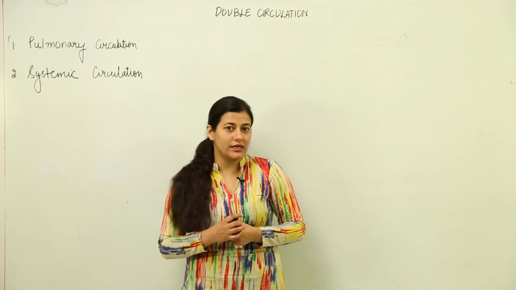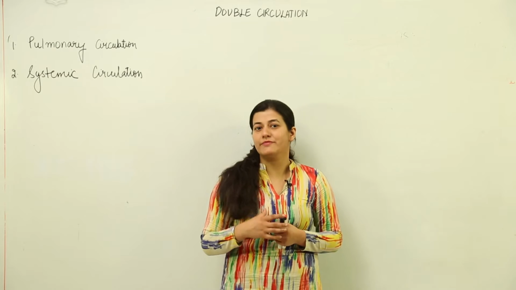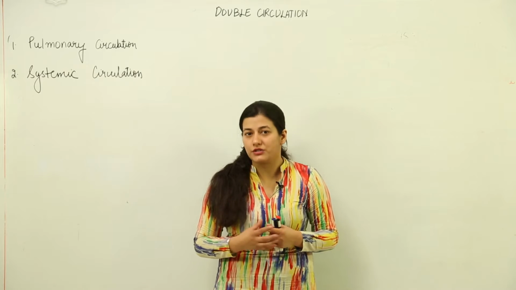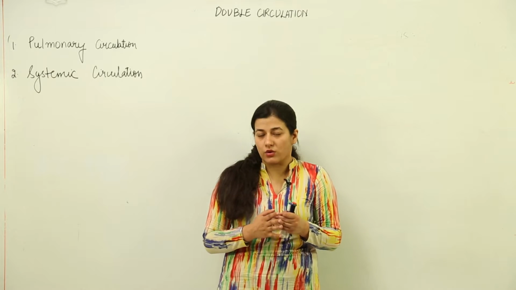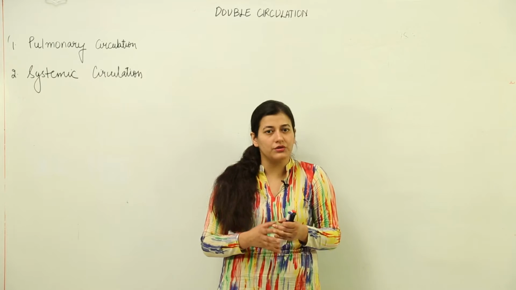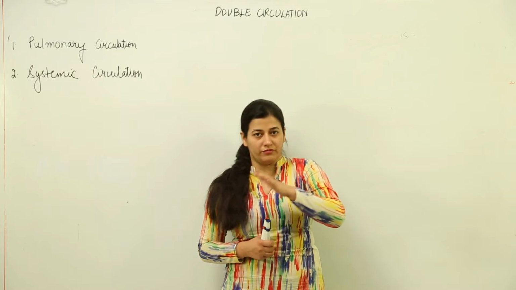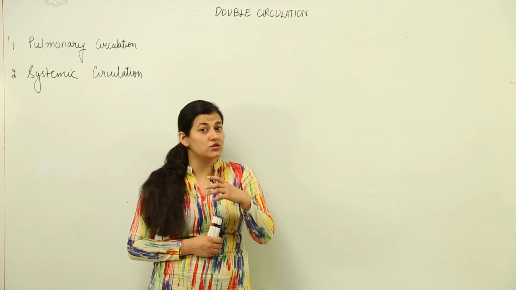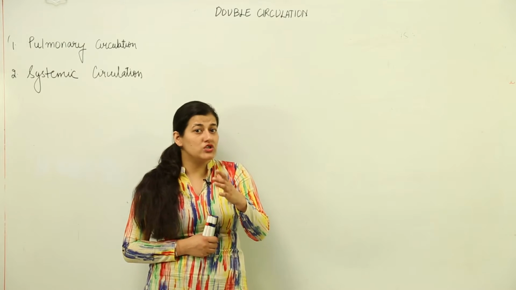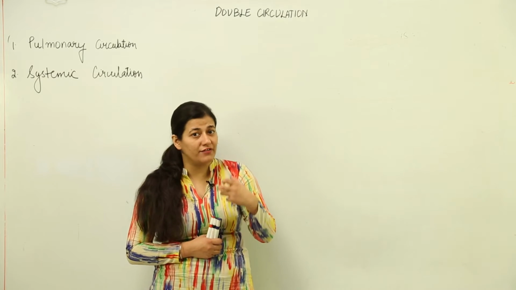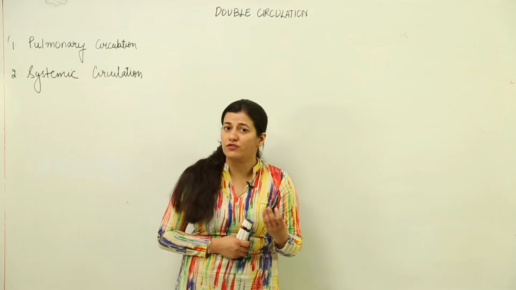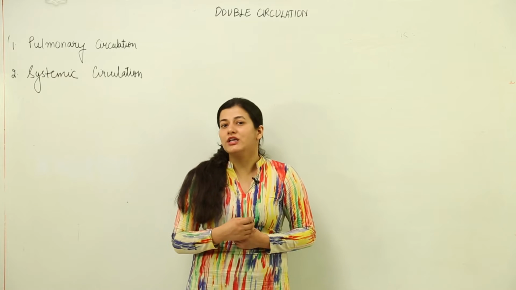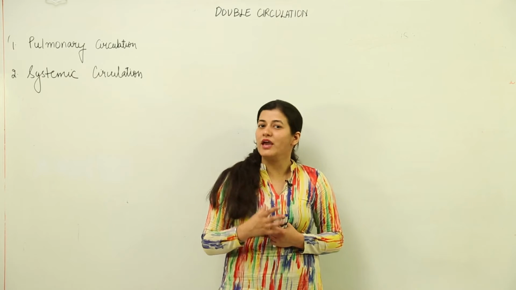And now we are going to see how the circulation takes place. What are the types of circulations which take place inside our body, because basically we are dealing with the circulatory system. Now what is circulatory system all about? In simple terms, it is carrying one substance from one place to another place. Our body does not have a special supply, as in plants, where each organ has its own supply of air and nutrients. Our body does not have such an arrangement, and for that we have the circulatory system.